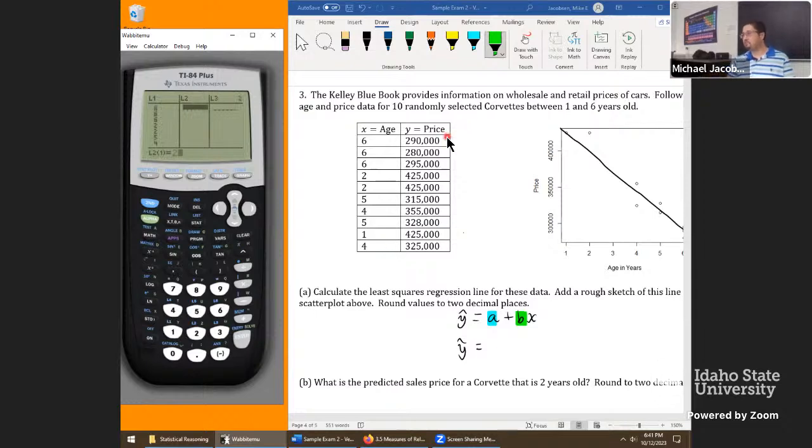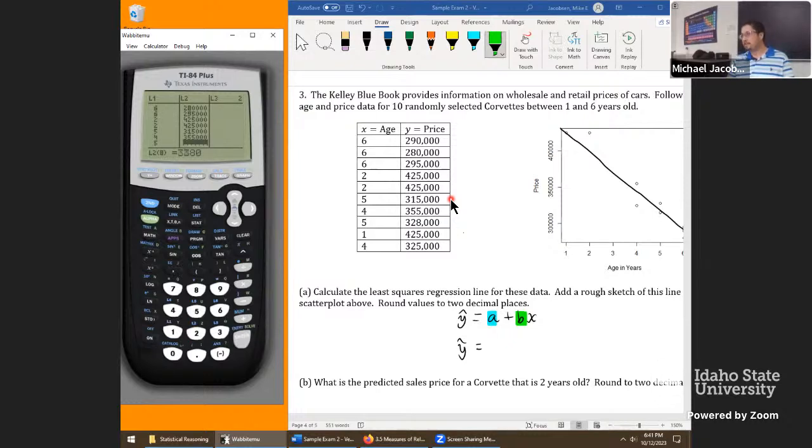This one's a little bit harder. 290,000, 280,000, 295,000, 425,000, 425,000, then 315,000, 355,000, 328. Oh, that would be a problem.